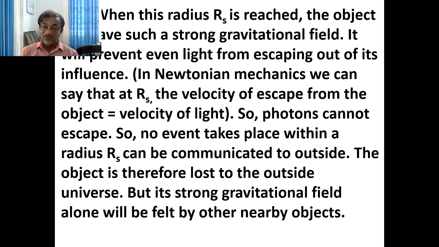So, how do we feel such an object? The intense gravitational field is there for this object. If you consider a comet coming from outside and passing nearby this black hole, its path is deviated towards the black hole due to its high gravitational field.